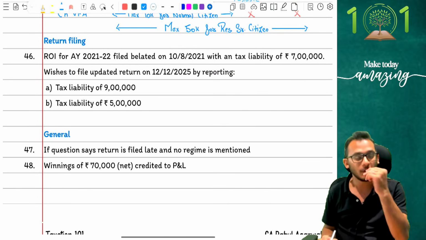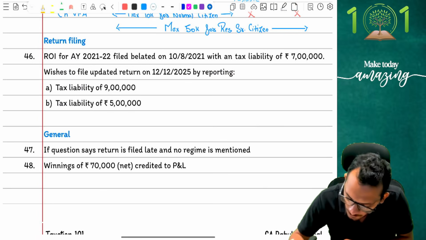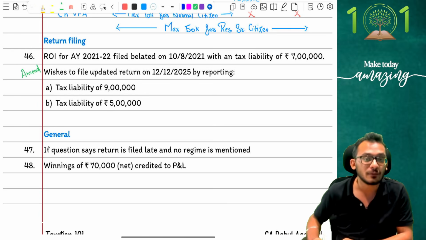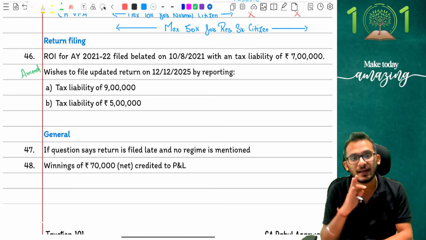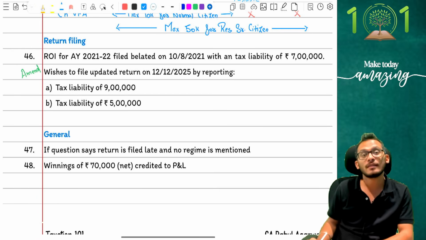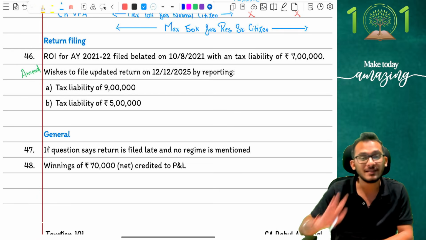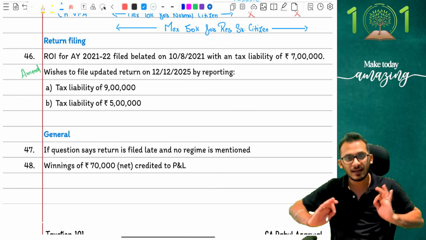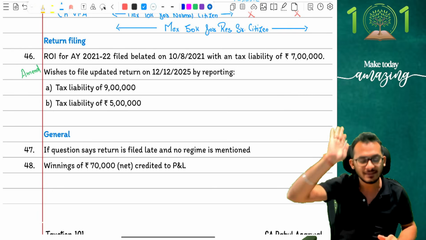The thing I'm going to cover is the amendment of the current year. The reason I kept this for last is that it is the important one, the amendment. Expect an MCQ question from this, so be very, very careful. The question says: I have a return of income for 21-22 filed belated on 10th August 21. Yes, so I filed a belated return on 10th August 21 with a tax liability of 7 lakh rupees. So I have already filed a return with a tax liability of 7 lakh rupees on 10th August 2021.